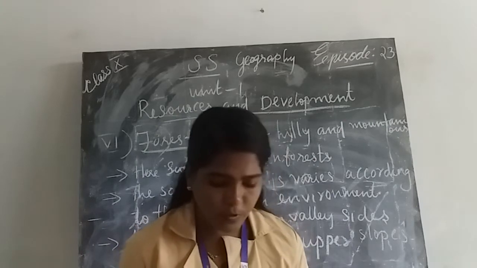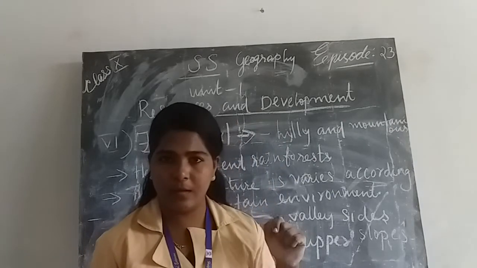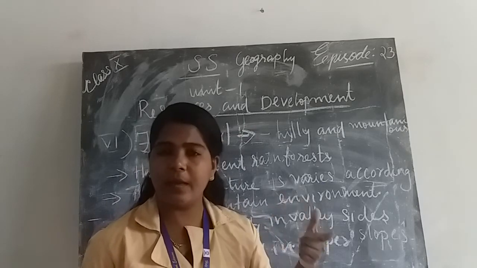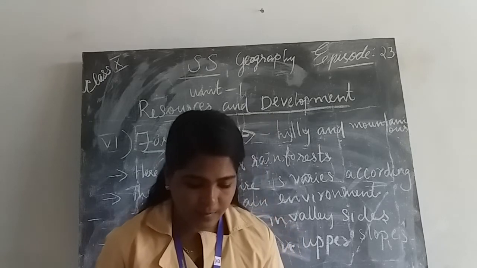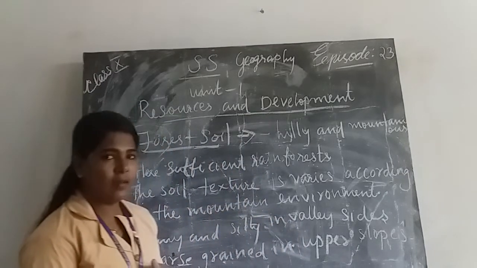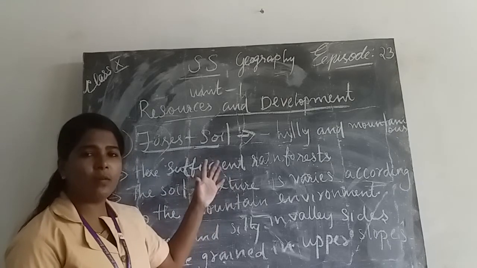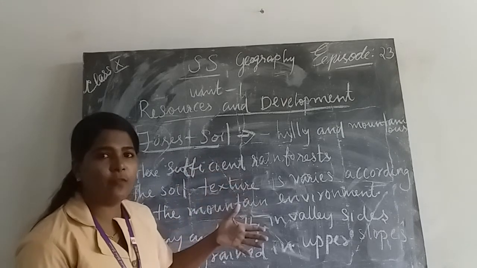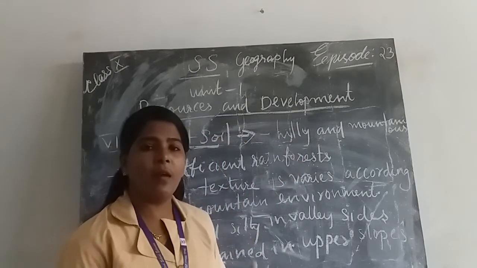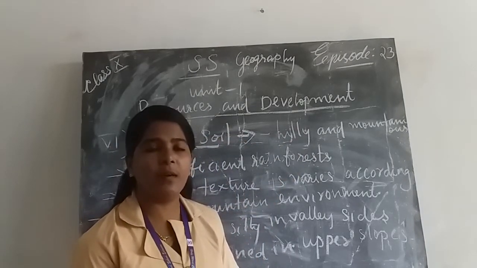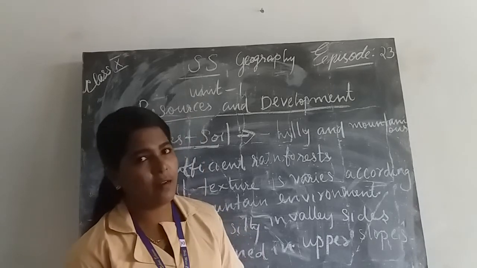Then another important factor, the soil found in the lower parts of valleys. In the mountainous area, in the lower parts of the valleys, particularly on the river terraces, the alluvial fans are fertile. Because of the rivers or heavy rainfall, the fertile topsoil is washed away, and where it is deposited, those alluvial fans are very fertile.